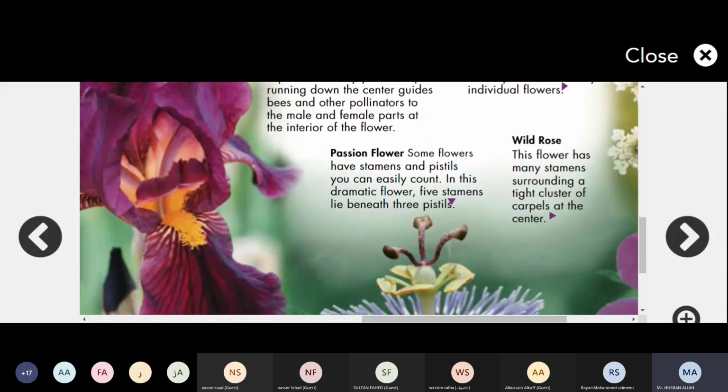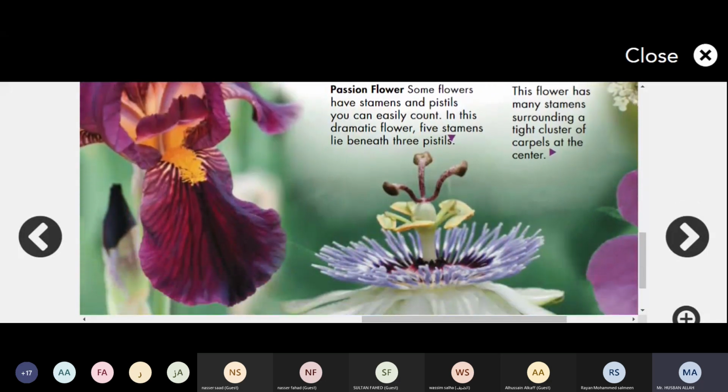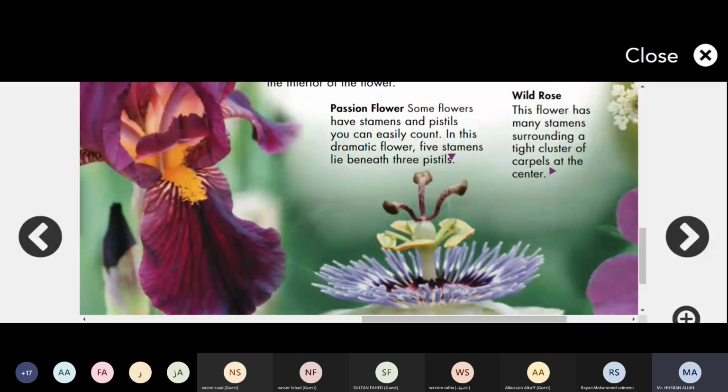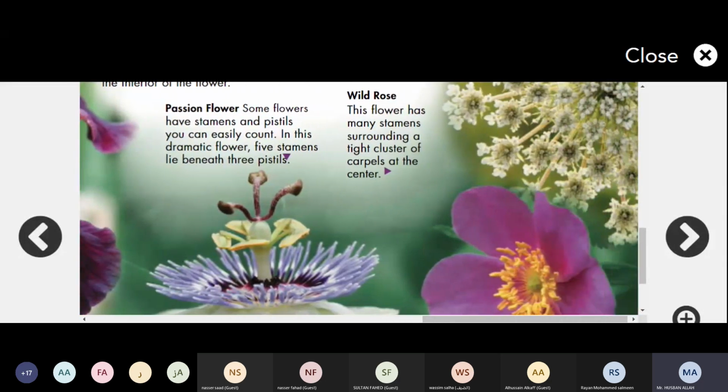Next one we have is passion flower, right? You can see here passion flowers. Some flowers have stamens and pistils, and you can easily count them like this. In this dramatic flower, five stamens lie beneath three pistils. So there will be five stamens which lie beneath three pistils, right? So that will be the passion flower.